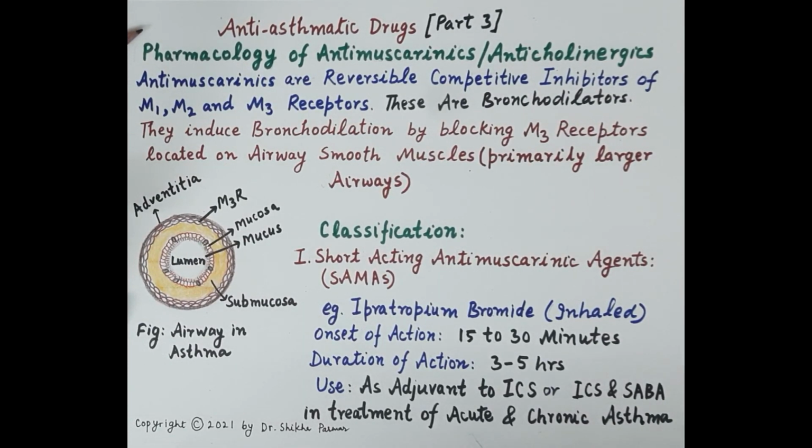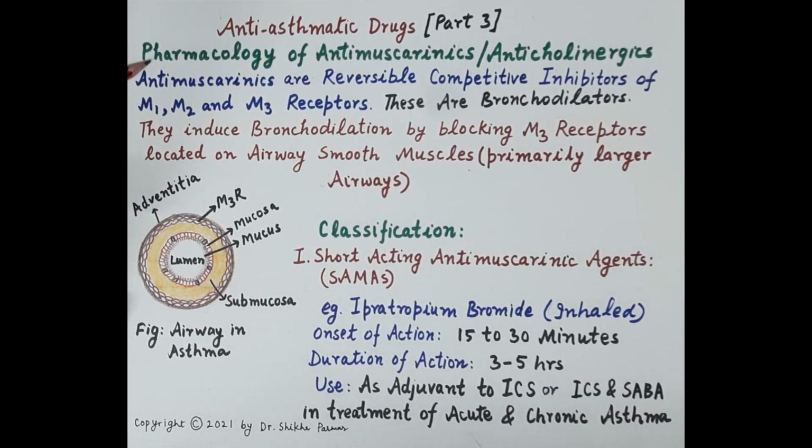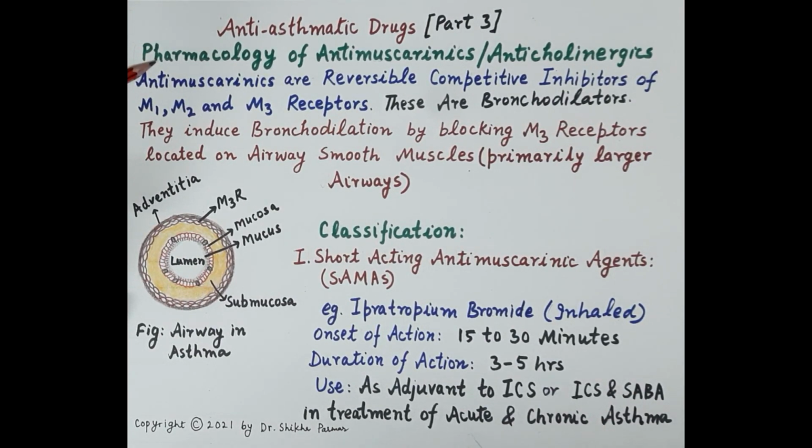Students, today we are going to study the pharmacology of antimuscarinics, also called anticholinergic drugs, and this is covered in the video on antiasthmatic drugs part 3. Now, antimuscarinics are a class of antiasthmatic drugs. Antimuscarinics are bronchodilators. Now, look at this diagram of the airway in asthma, and this diagram shows structure.